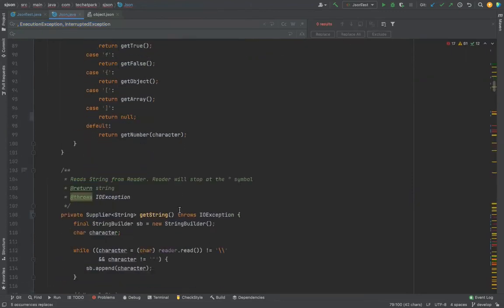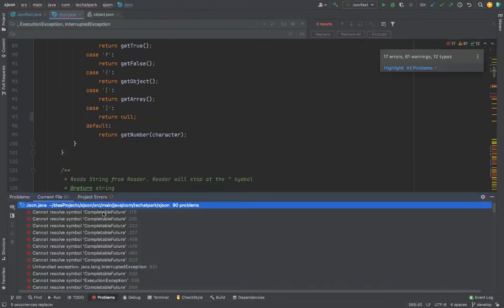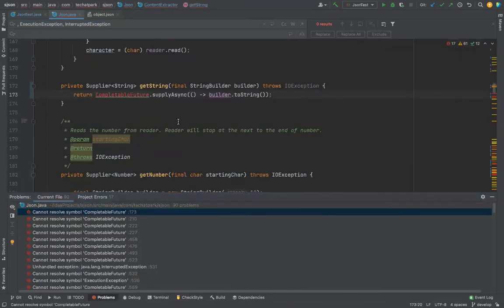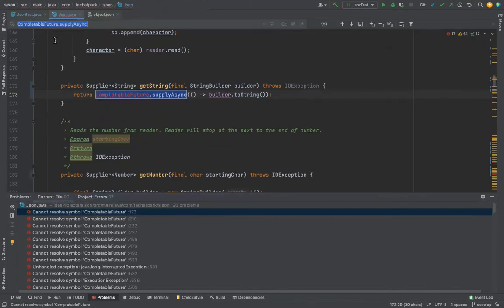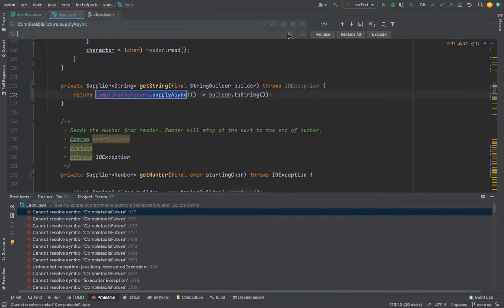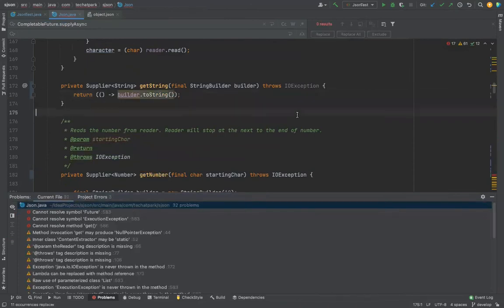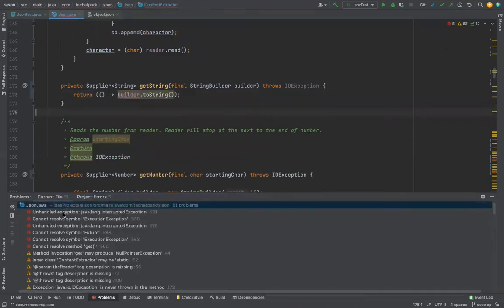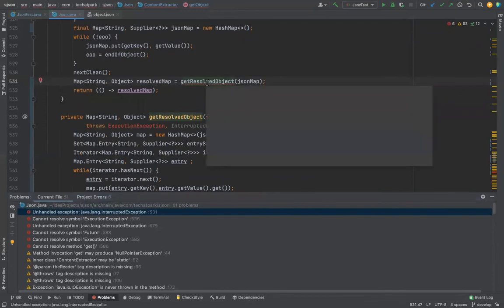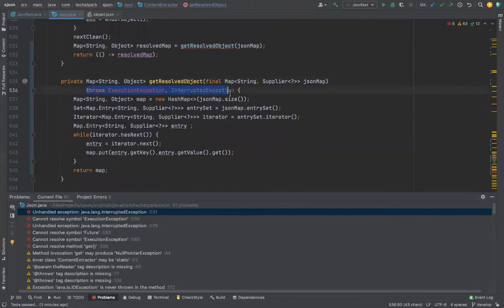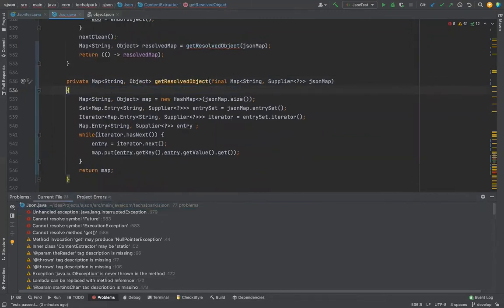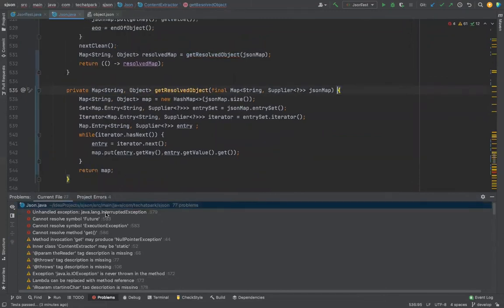Okay. Then go to this completable future. Supply async is not required because I'm not doing that. I can just remove that line. The supplier I can pass directly as a function reference. So it can go like this. Okay, that is also done. Then this will not go to the result object. So this will not throw any exception, so you don't need to catch it.